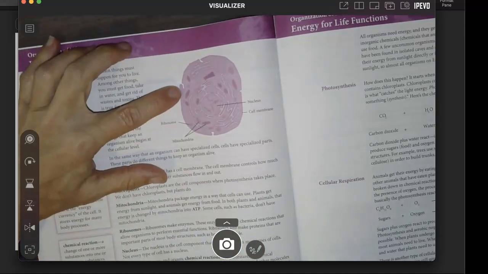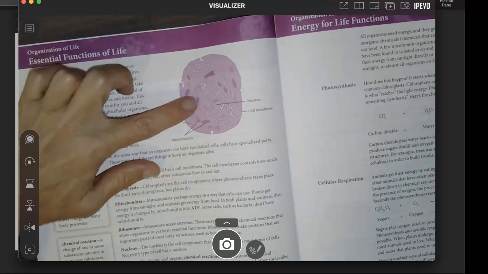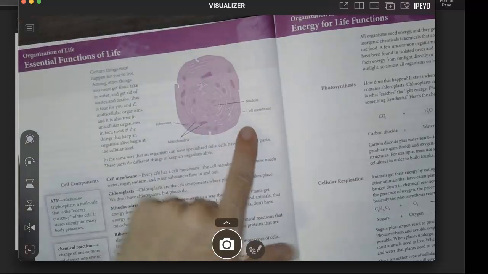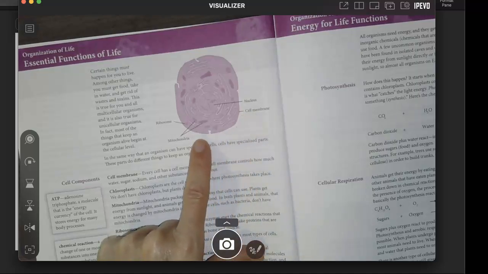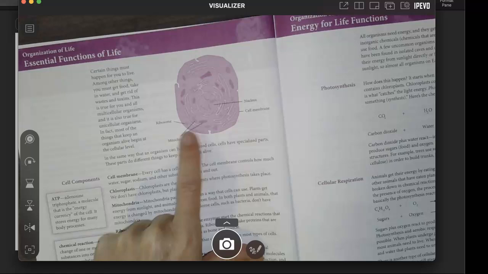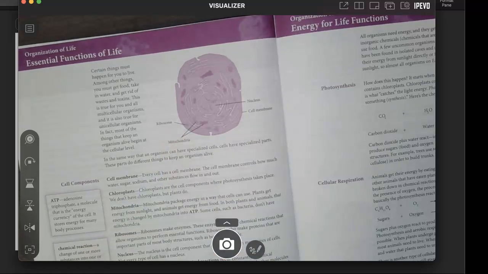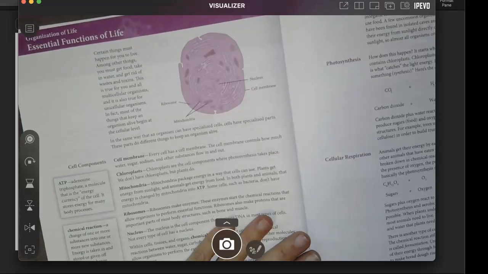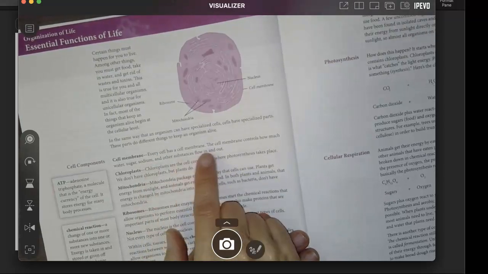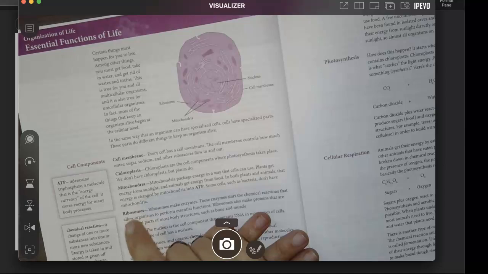So this is an illustration of a cell. The cell has a nucleus, or a center. There's a cell membrane that surrounds the cell that keeps everything in and keeps it protected. Mitochondria and ribosomes are also part of any kind of cell. So, cell membrane: every cell has a cell membrane. The cell membrane controls how much water, sugar, sodium, and other substances flow in and out.